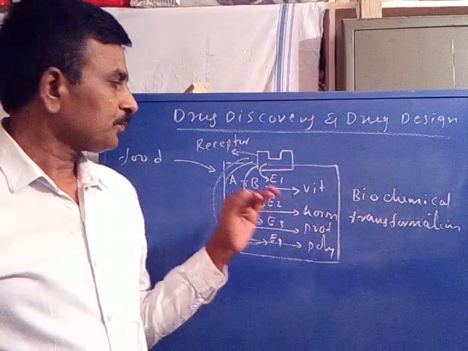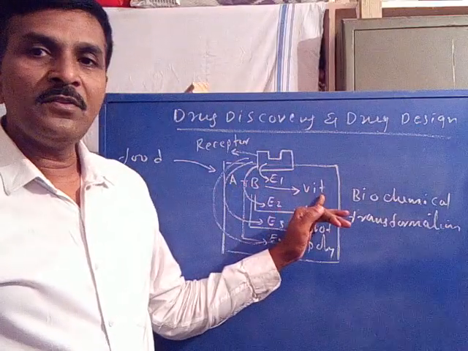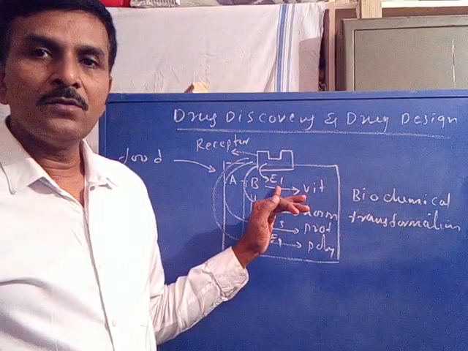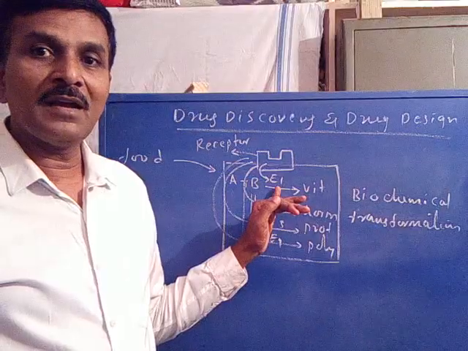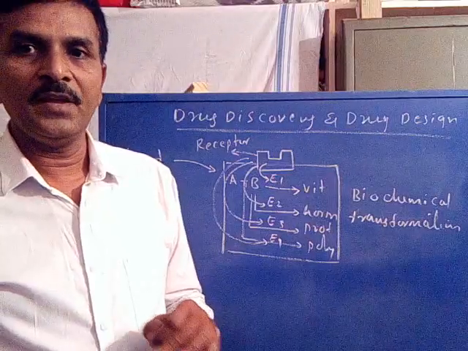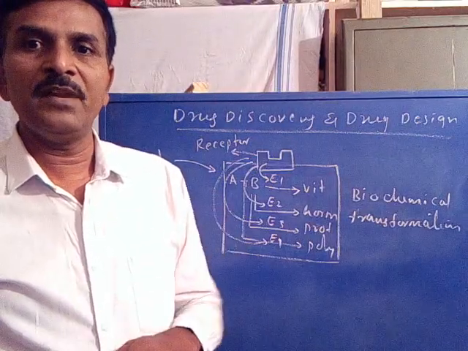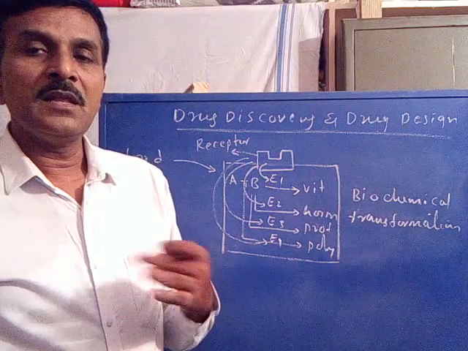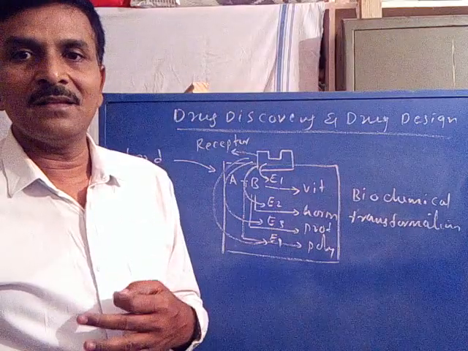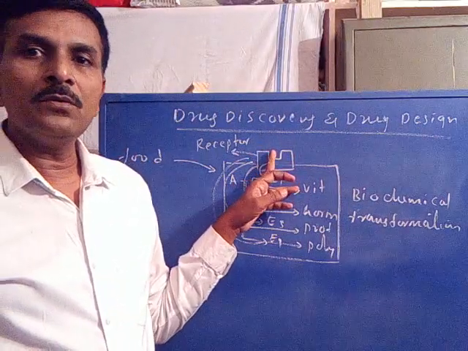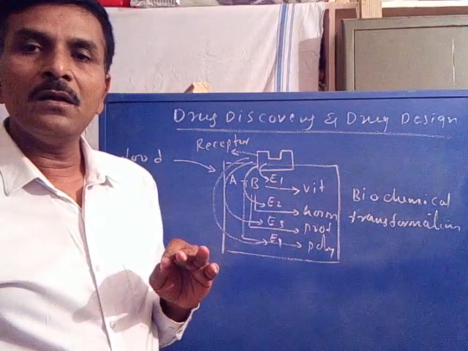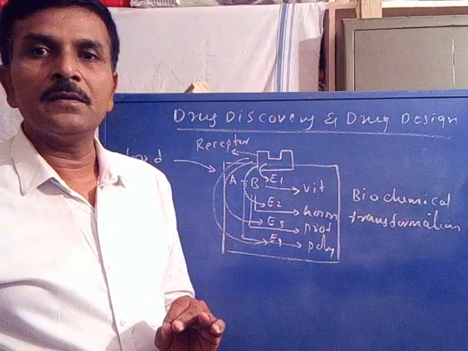For example, during the synthesis of vitamins using A plus B through E1 enzyme catalysis, if a sufficient amount of vitamin has been synthesized, sufficient meaning the vitamin which meets the metabolic demand, this receptor will give the message to the respective enzyme, that is the E1 enzyme, to stop its functioning.